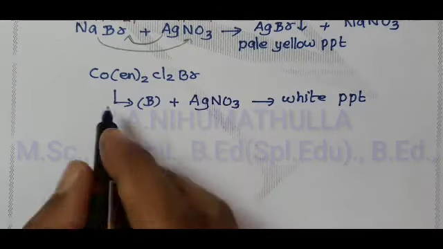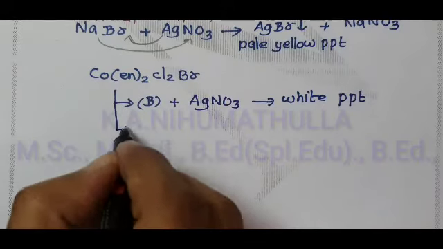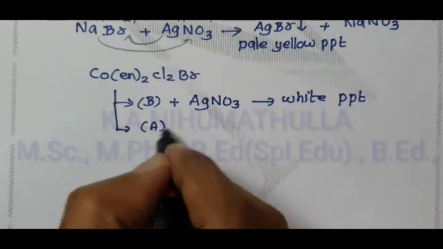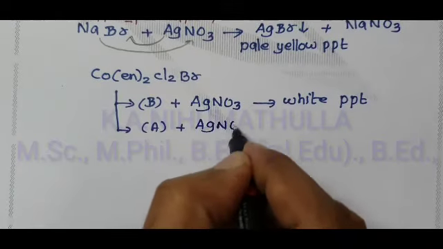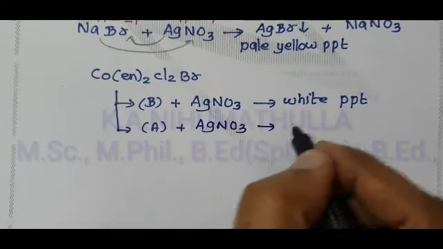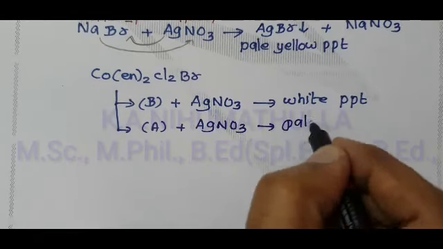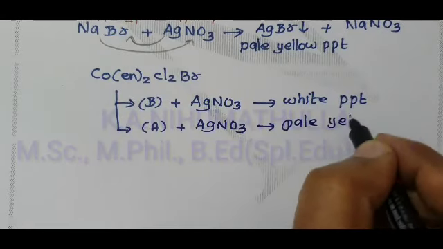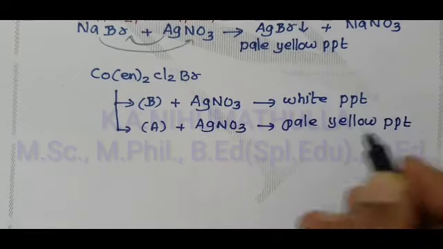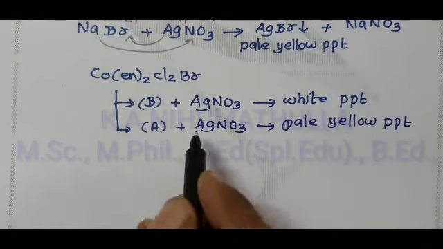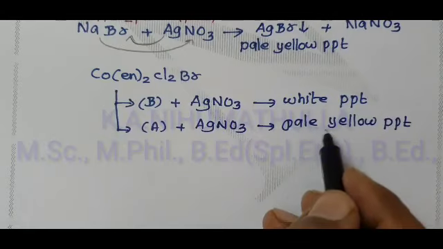and compound A, when treated with silver nitrate solution, gives a pale yellow precipitate. The formation of pale yellow precipitate indicates that AgBr is formed.